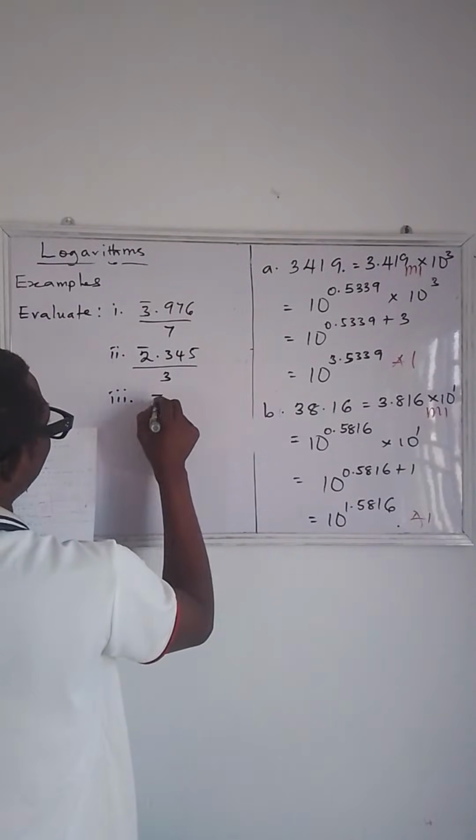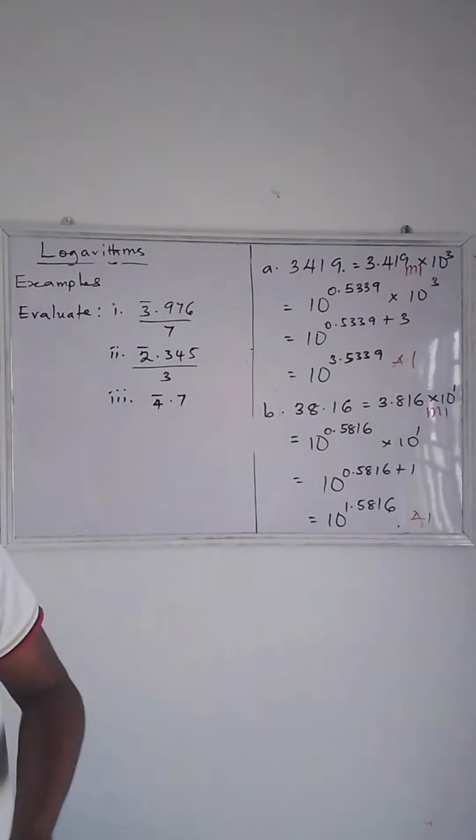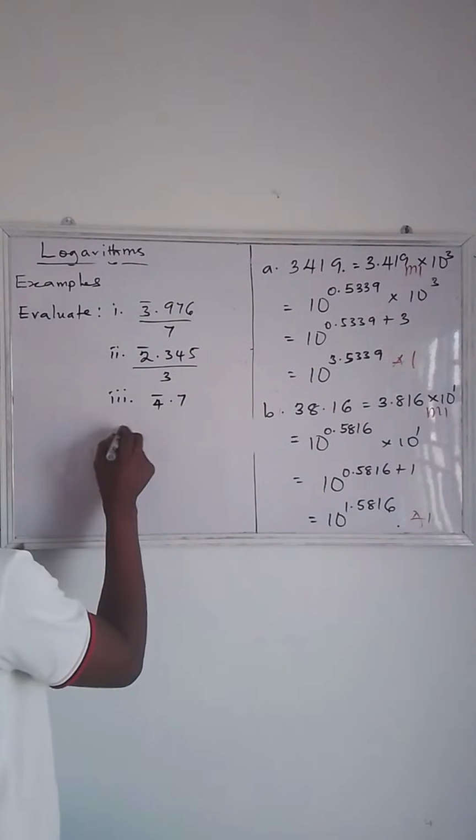We have about 4.7. Okay, now these are the questions. So let's see, how do we solve this problem?